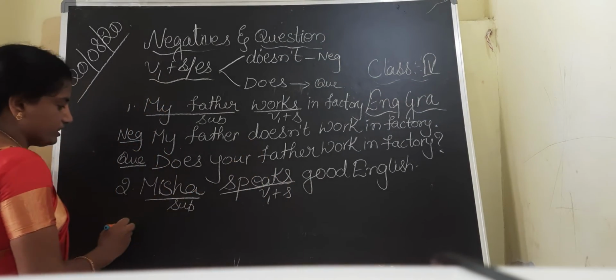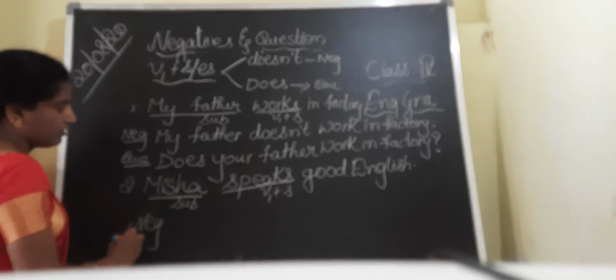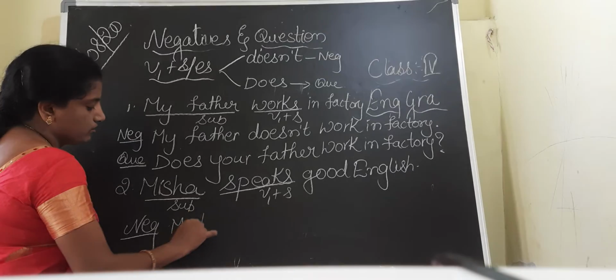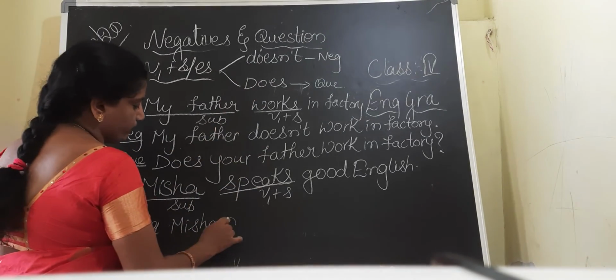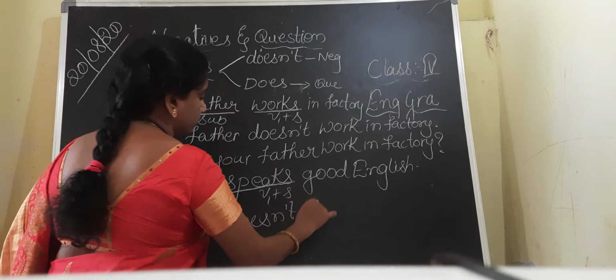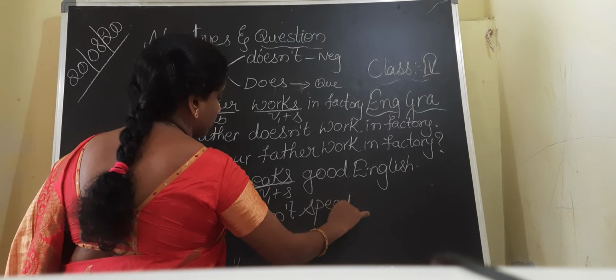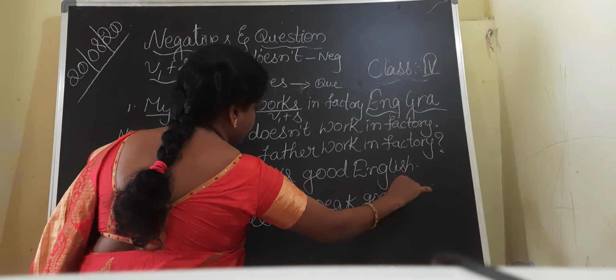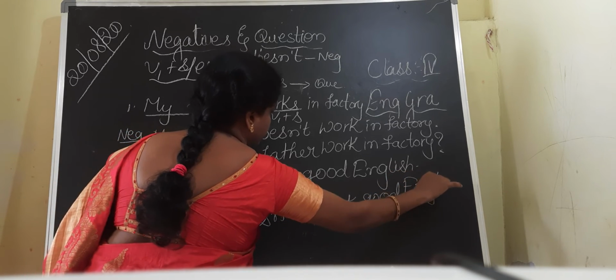Now I am writing the negative form, children. Misha doesn't speak good English. This is the negative form.